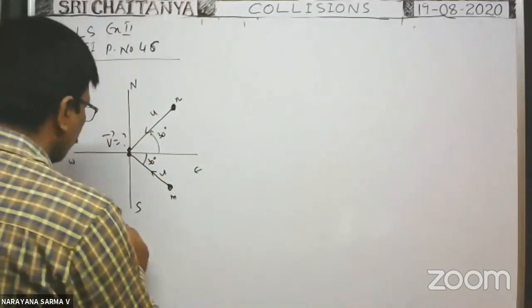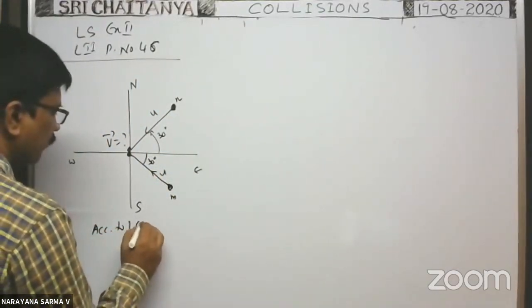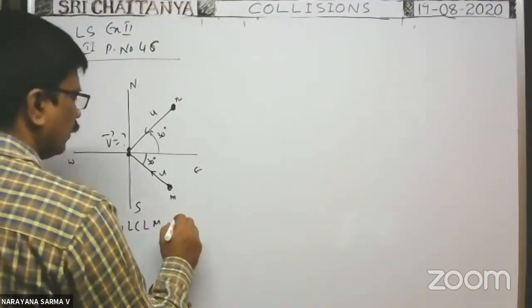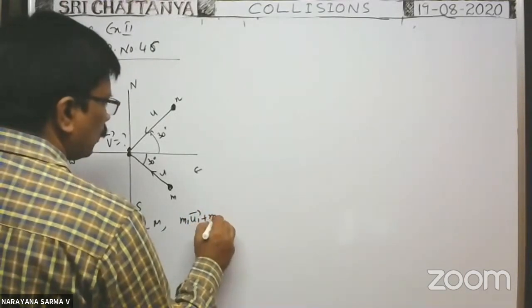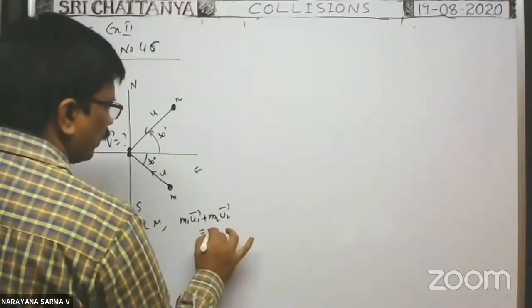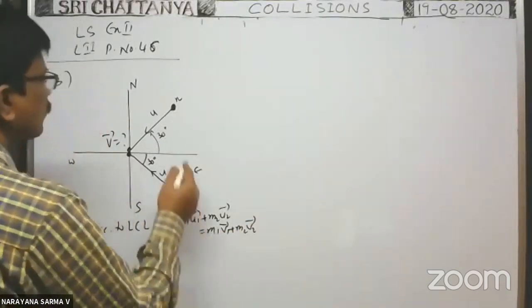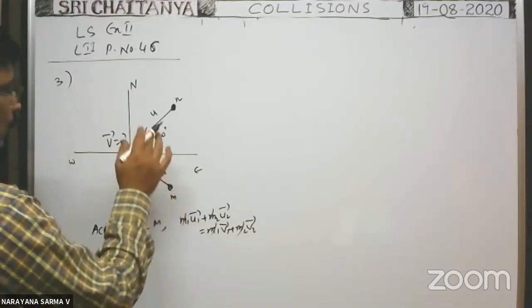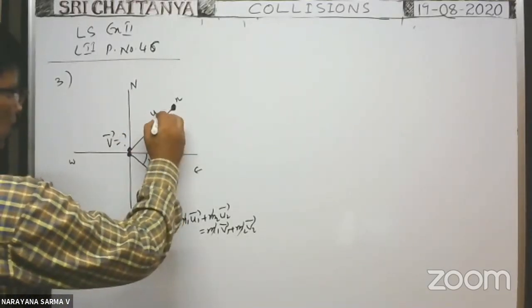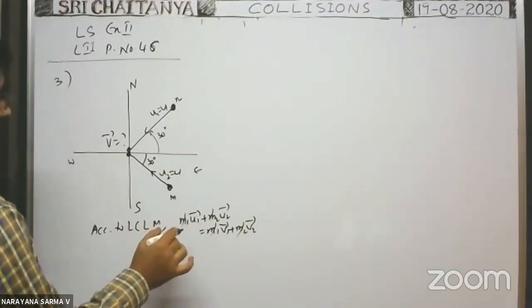Okay. So according to the law of conservation of linear momentum, m1 u1 bar plus m2 u2 bar is equal to m1 v1 bar plus m2 v2 bar. As masses are equal, we can cancel all masses. Remaining u1 bar, you write u1 bar in vector form. u1 is equal to u, you write in vector form. u2 is also equal to u, you write in vector form.